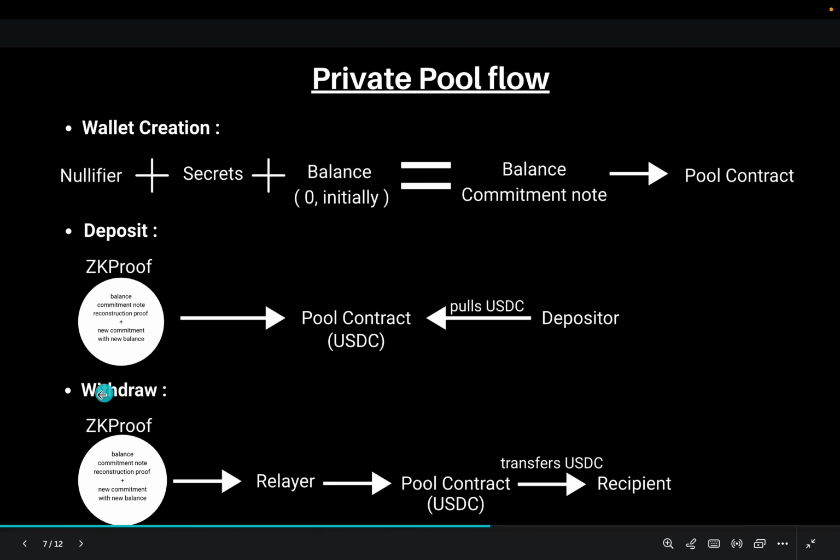During withdrawal, the same ZK proof will be created, but this time the transaction will be broadcasted to the blockchain using a relayer. And then the pool contract will verify all the checks and then transfer the USDC to the recipient.